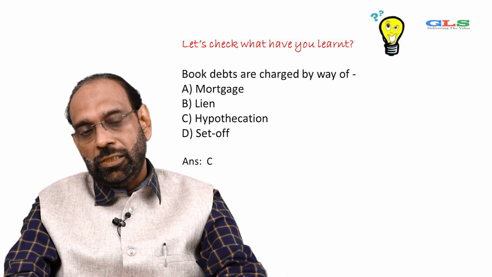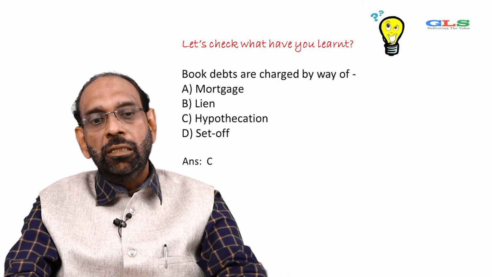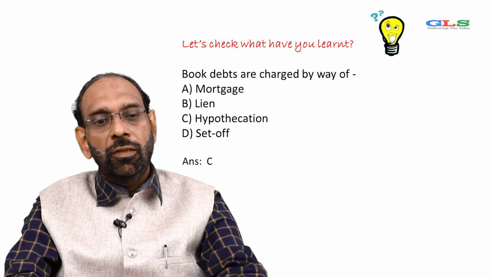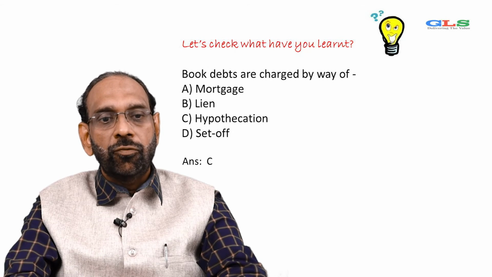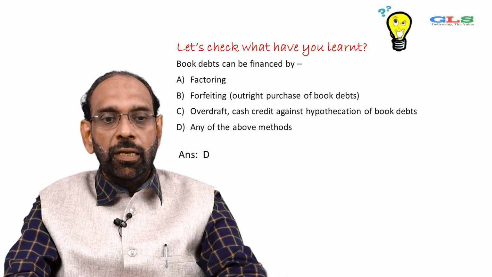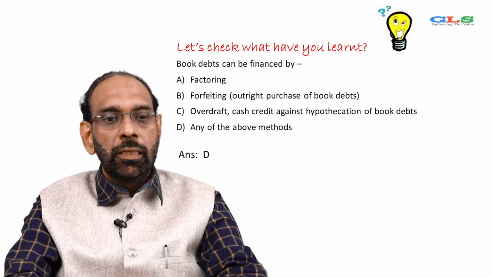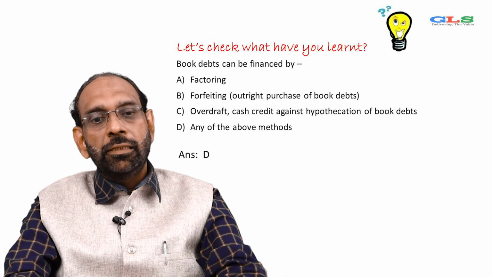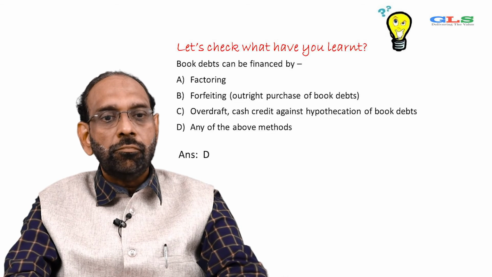Let's come to some of the questions now. Book debts are charged by way of: mortgage, lien, hypothecation, set off. The answer is C, that is by way of hypothecation. Next question: book debts can be financed by factoring, forfaiting, overdraft, cash credit, hypothecation of book debts, or any of the above methods. The answer is D, that is any of the above methods. So all three are covered.